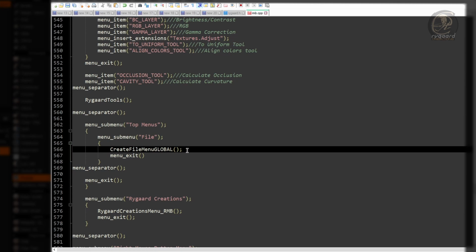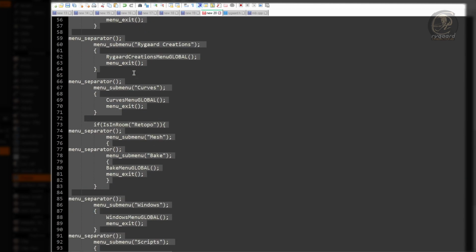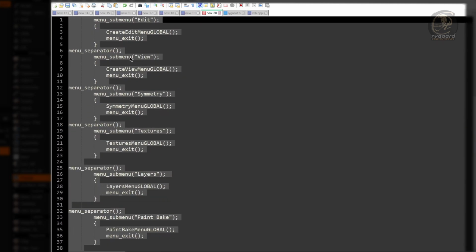Great. Now, I will do the same steps I did for the other submenus, okay? But to speed up the process, I already have all the code in this separate file. I will select everything by pressing Ctrl A, and I will press Ctrl C on the keyboard to copy them.